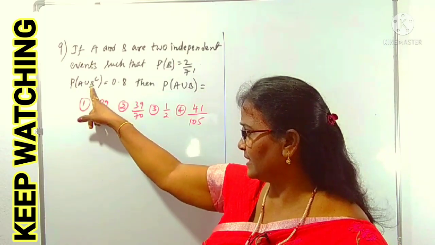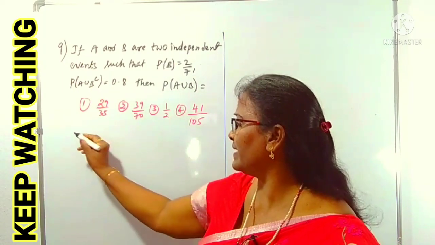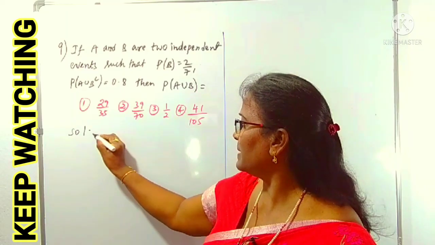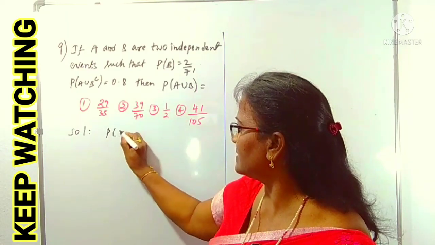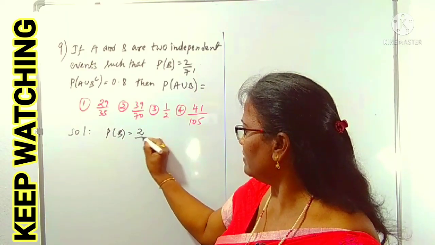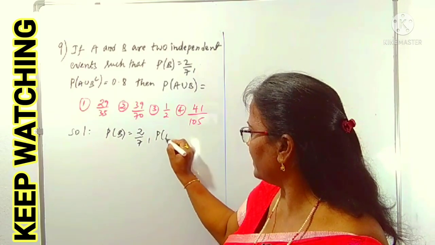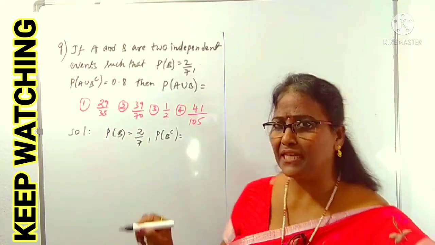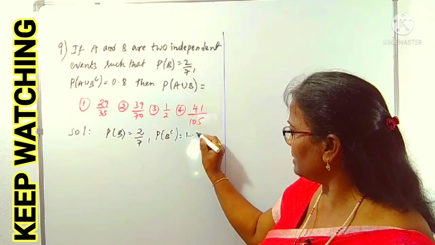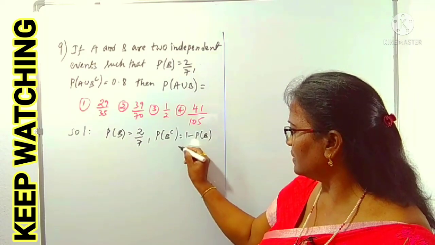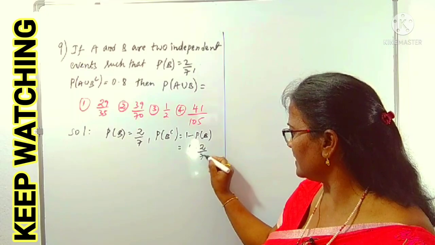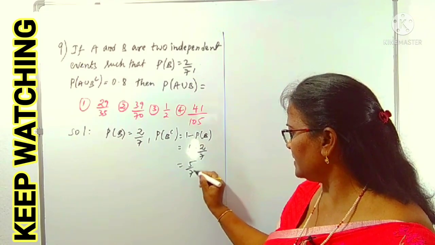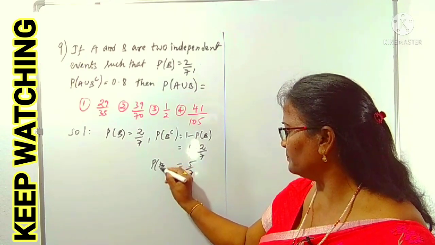But what is related here? B complement. P of A we don't know. P of B is given as 2 by 7. From this you can get P of B complement. That is 1 minus P of B, that is 1 minus 2 by 7, which is 5 by 7. This is P of B complement you have.